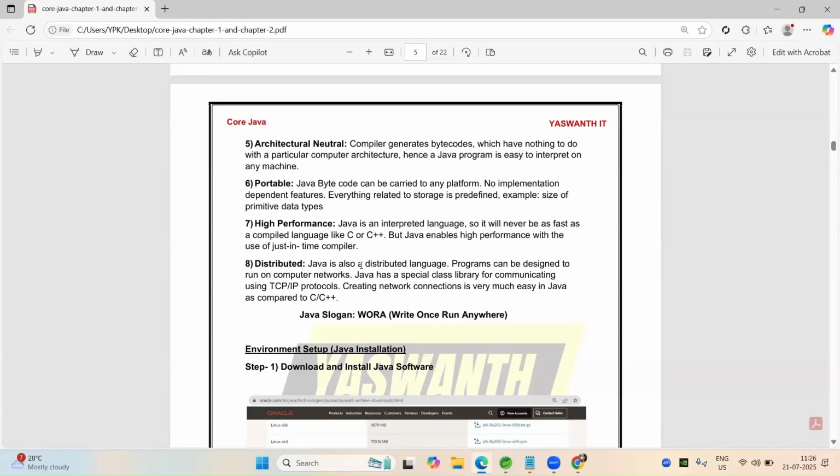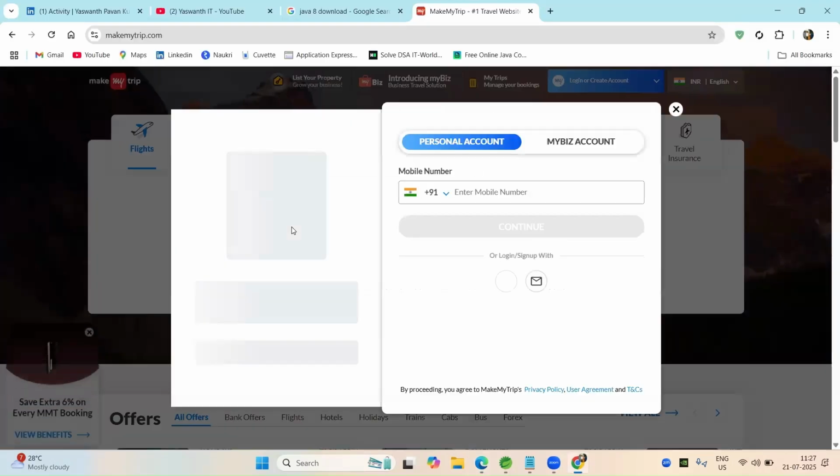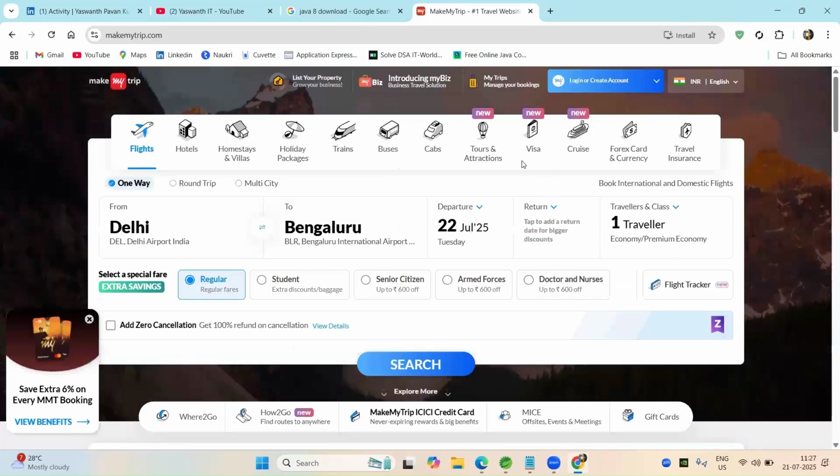Our real-time example is Make My Trip. Whenever we want to book a train ticket, we can go to Make My Trip. Here flights, hotels, holiday packages, trains, all these features are available in Make My Trip. Make My Trip is one application.